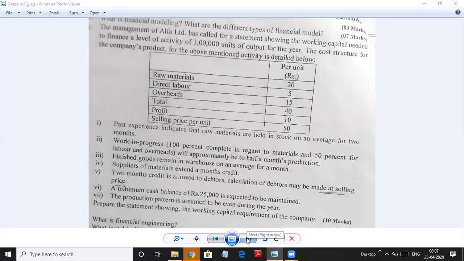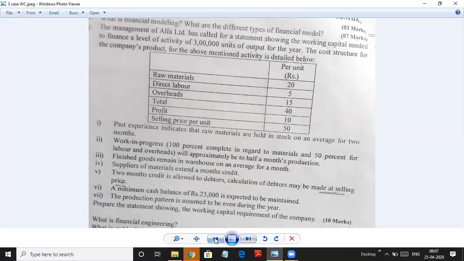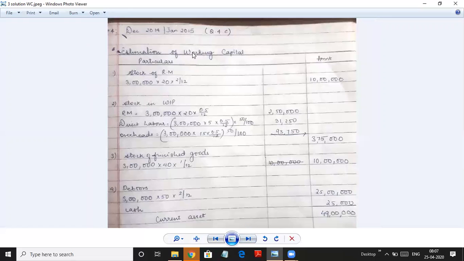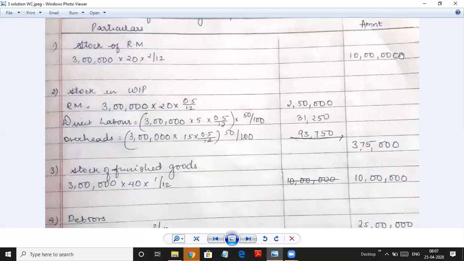So let's begin. First we'll start with raw material. Stock of raw material. We are manufacturing 3 lakh units. Into the cost of raw material, 3 lakh units into cost 20, and the raw material remains in stock for 2 months, so into 2 by 12. If you see here, raw material cost will be 10 lakh.